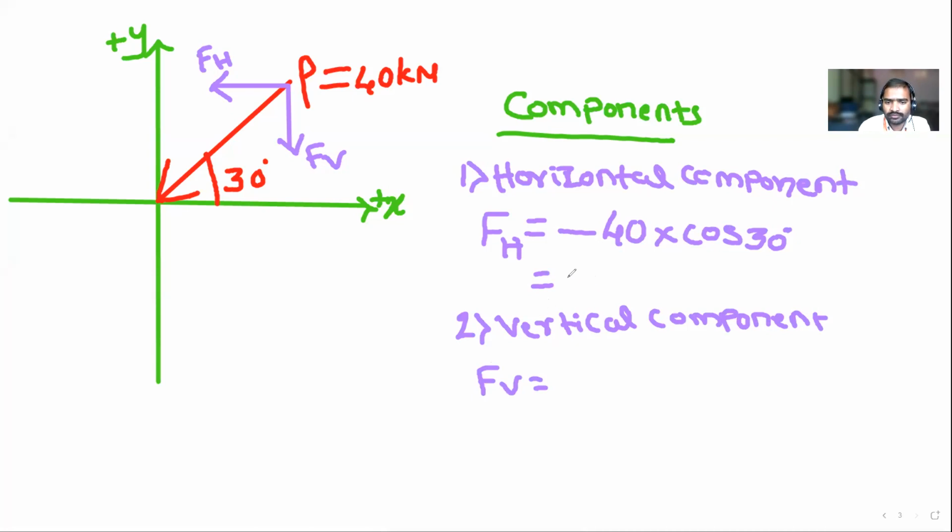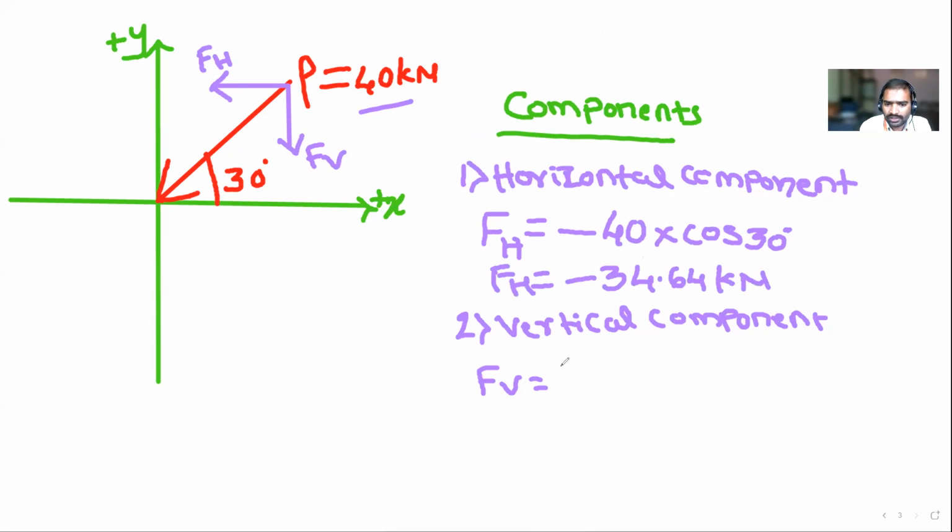Minus 20 root 3. 20 root 3 means how much, in terms of fraction, in points? Everyone has a calculator, right? 34.64. You have to write the unit. What is the unit of P? Kilonewton. This is FH, minus 34.64 kilonewton.